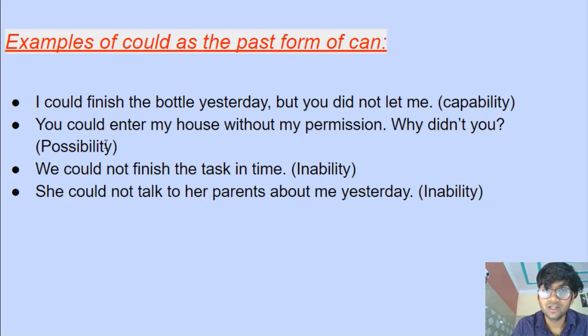All right. You could enter my house without my permission. Why didn't you? You could do that. You could enter my house without my permission. Why did you not do it? We're talking about something that was possible. We're talking about a possibility in the past. It could happen.